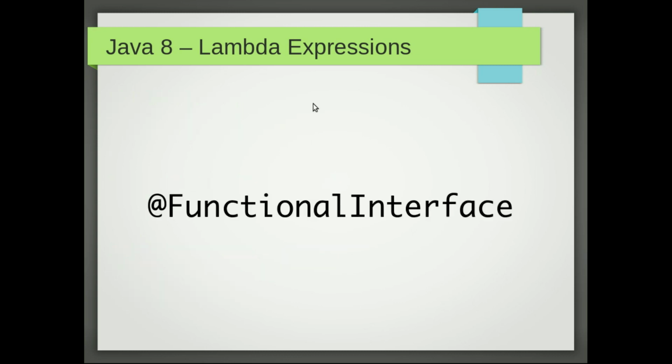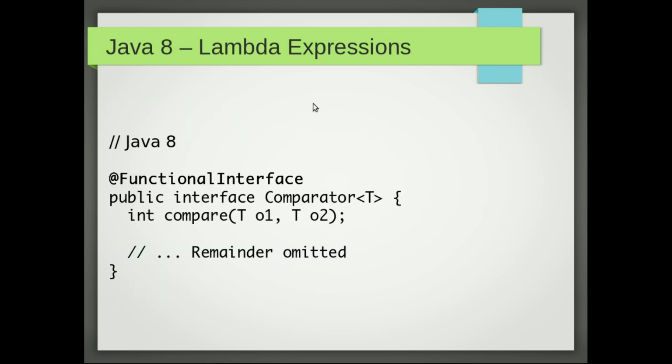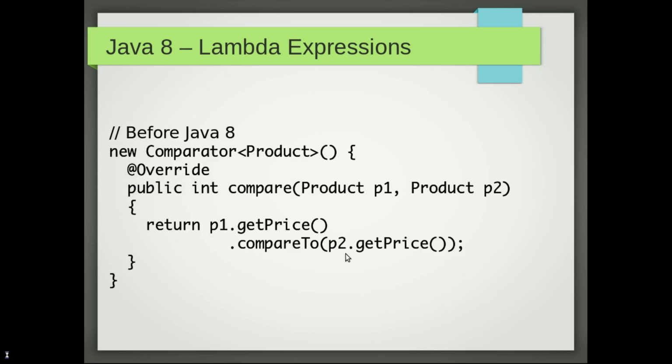Okay, so in Java, this is a typical one, as I said, Comparator. This one has a single abstract method, so it's a functional interface. It even has the @FunctionalInterface annotation. So that is a very typical one. But before Java 8, to create an instance of this kind of type, what did we need to do? Well, an ugly anonymous class object, right?